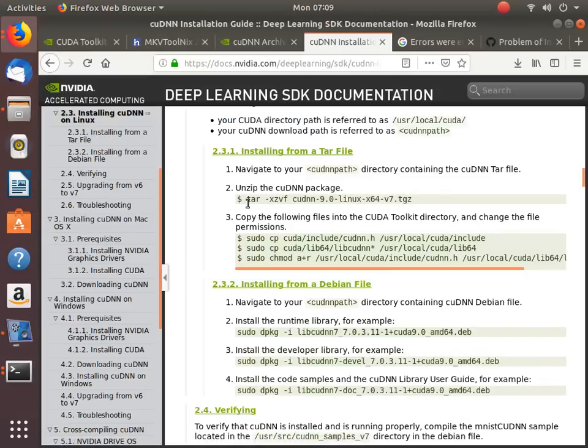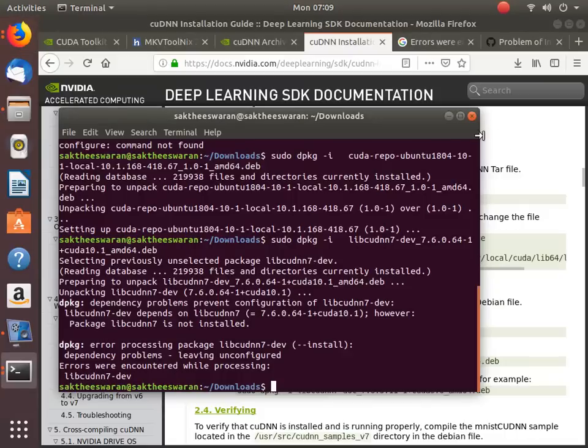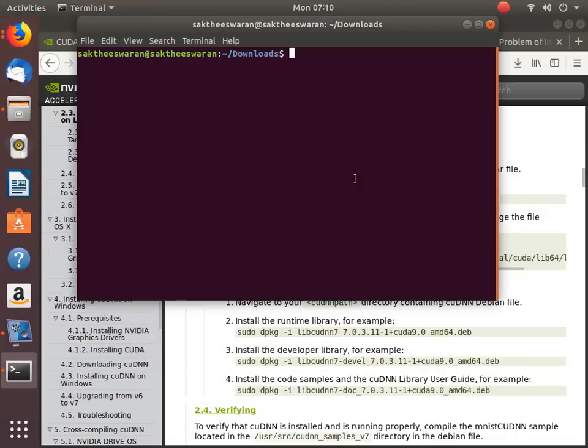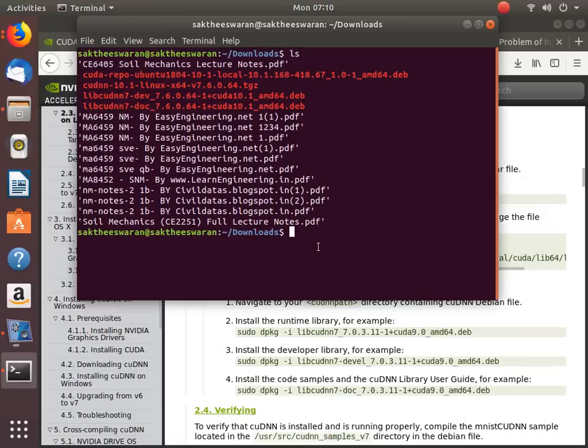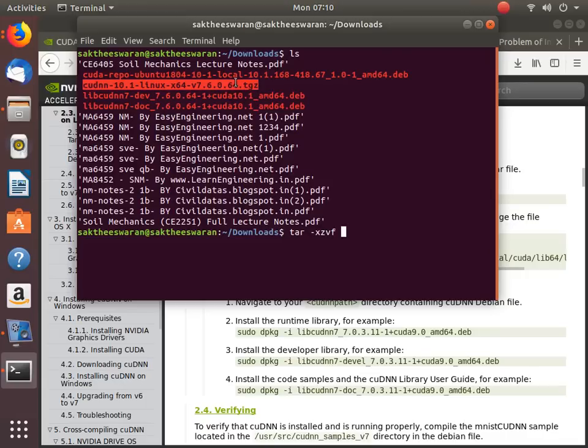So tar -xzvf and the file name that you have downloaded. Now list, ls, list everything, and the tar file is over here. Paste this, get this, and paste this.